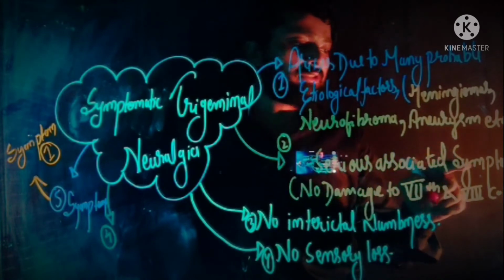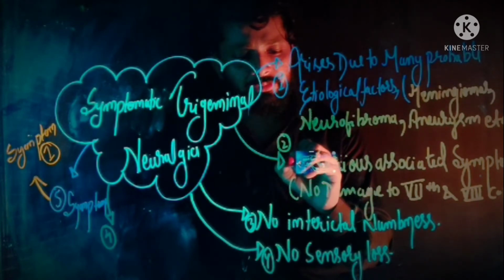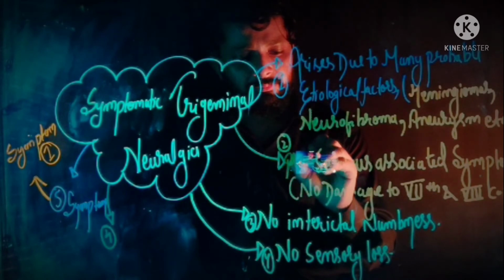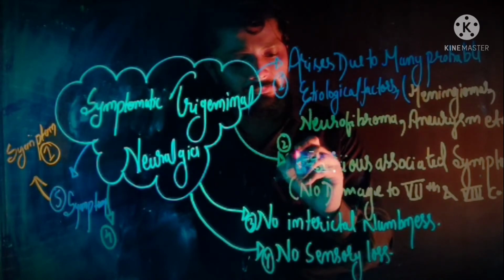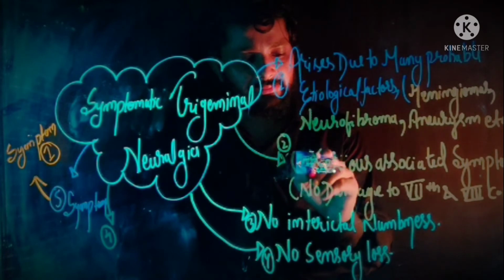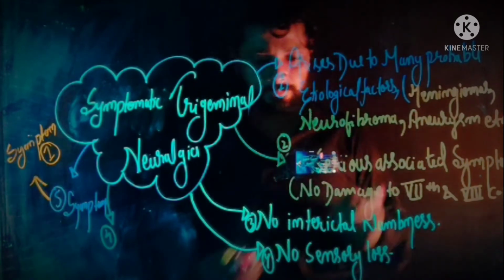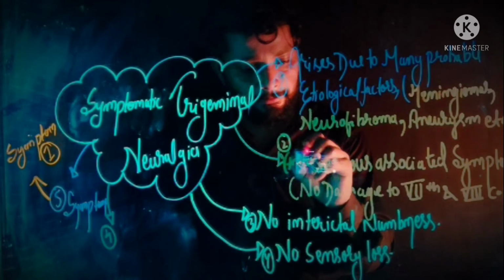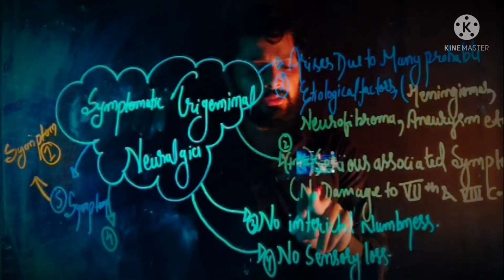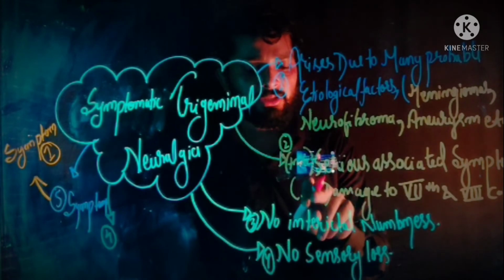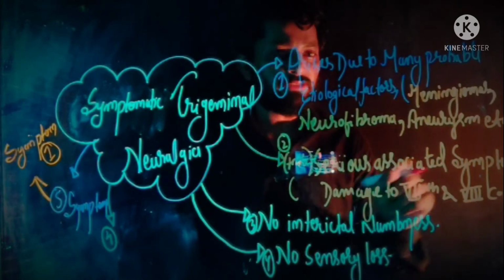Why? Because here damage of the 7th and 8th cranial nerve takes place. So due to the damage of the 7th and 8th cranial nerve, there is a presence of serious associated symptom.